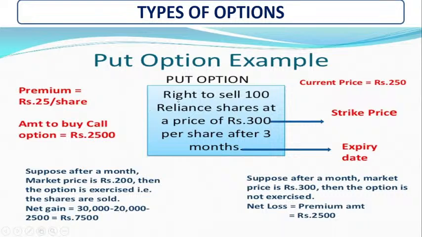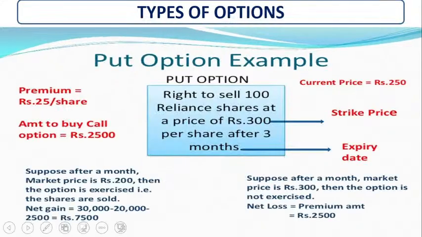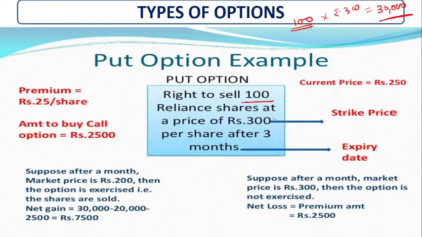Let's see over here, like the right to sell. So what is going on here? You can see there is 100 shares. Suppose you want to purchase 100 shares of the Reliance company at a price of 300 rupees per share. So how much amount do you have to pay for your shares? That is 30,000 rupees, understand.